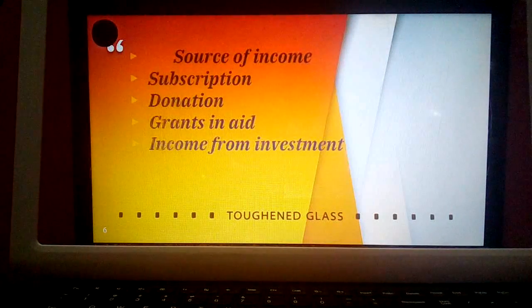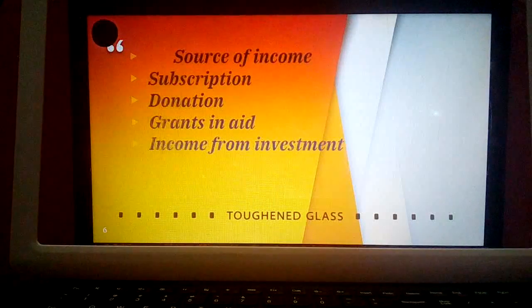So how will this particular item be treated? I'll tell you in detail. Subscription is a receipt for the organization, correct? As an NPO is receiving this particular fund from whom? From its member. Hence it becomes a receipt. In case of receipt and payment account, it will be recorded under receipt side. So receipt side is a debit side. In case of income and expenditure account, it is recorded on the credit side as it is the income. How they are treated, we'll study in detail while solving problems.